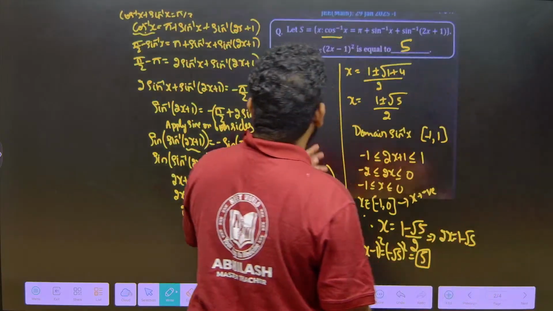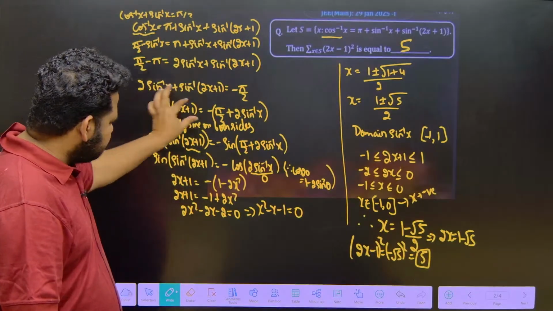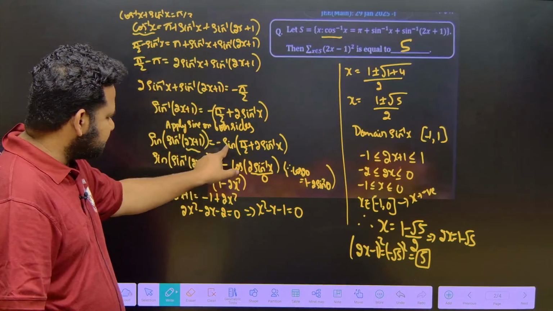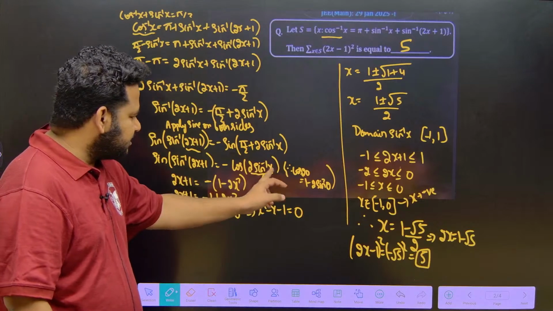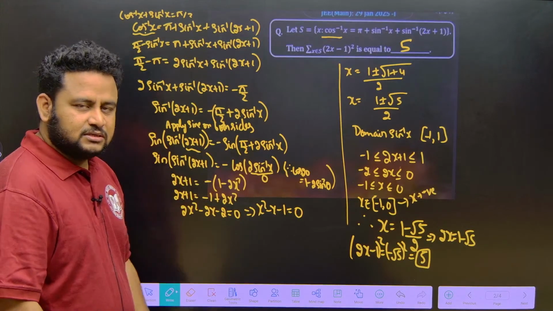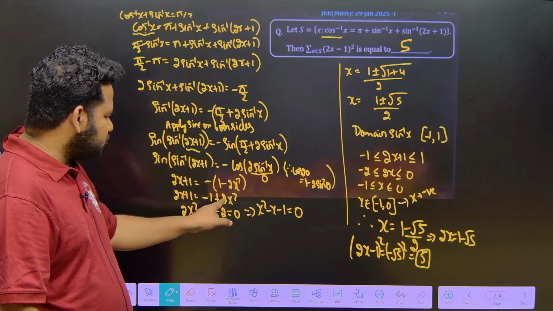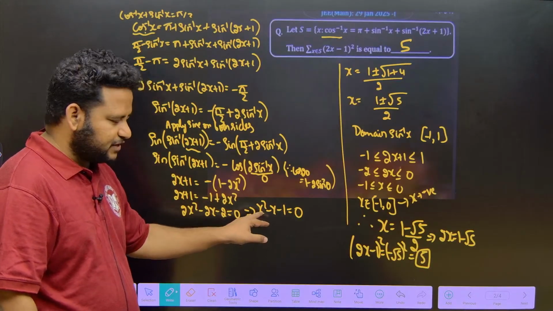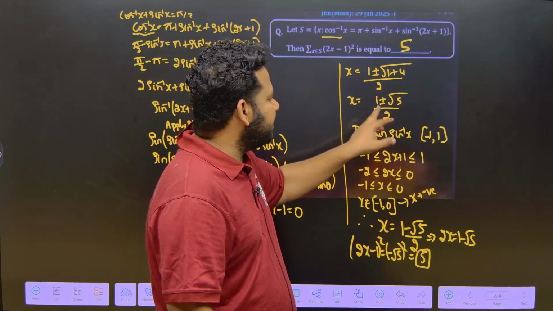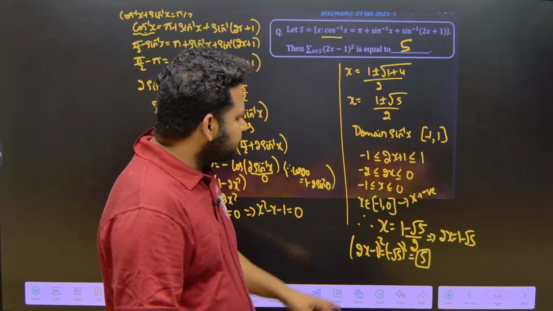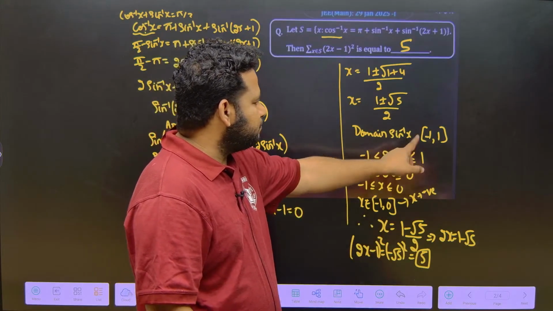Similarly, this question, summation of this. So, cos inverse of x I have to write in terms of sin inverse of x. Here I will do some modification, I will apply sin on both sides. Here sin of 90 plus theta is cos theta, but this is cos 2 theta. If I take sin inverse of x as theta, I can write cos 2 theta as 1 minus 2 sin square theta. I will get 2x plus 1 is equal to 1 minus 2 x square, or I will get the quadratic equation x square minus x minus 1 is equal to 0. Next, I will get x is equal to 1 plus or minus root 5 by 2, but I have to decide between the two, I cannot take two values of x. So, the domain of sin inverse of x is minus 1 to plus 1.